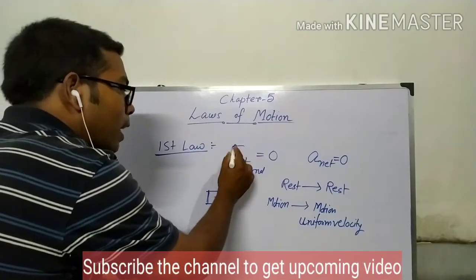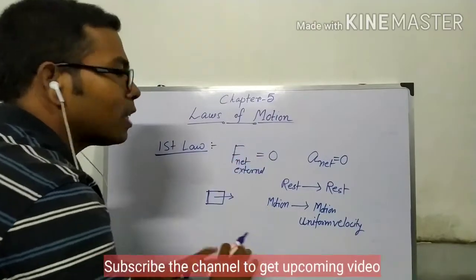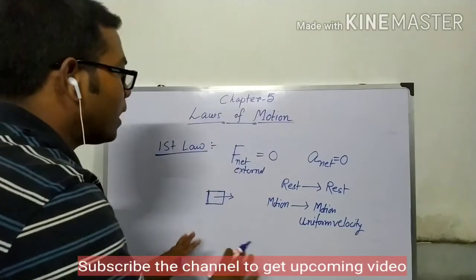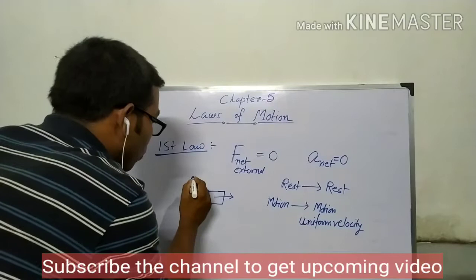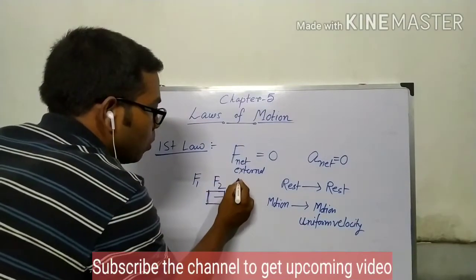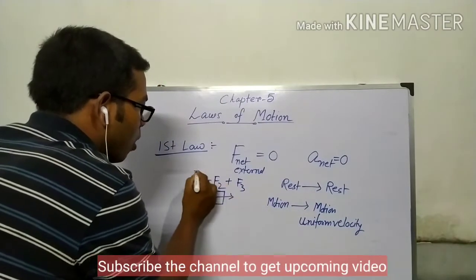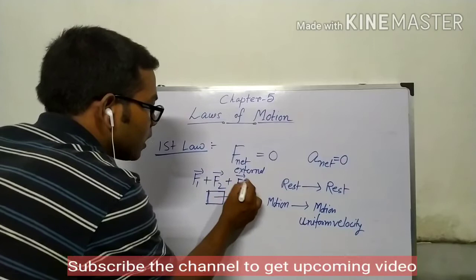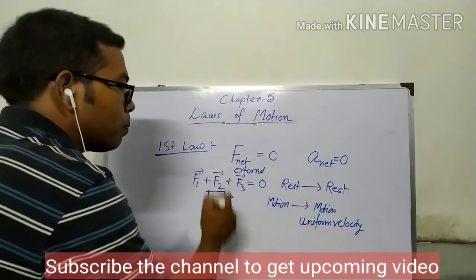Now, if net external force equals 0, that doesn't mean there is no force, but the total external force is 0. If there is more than one force, F1, F2, F3, then the vector sum of all these forces must be 0.